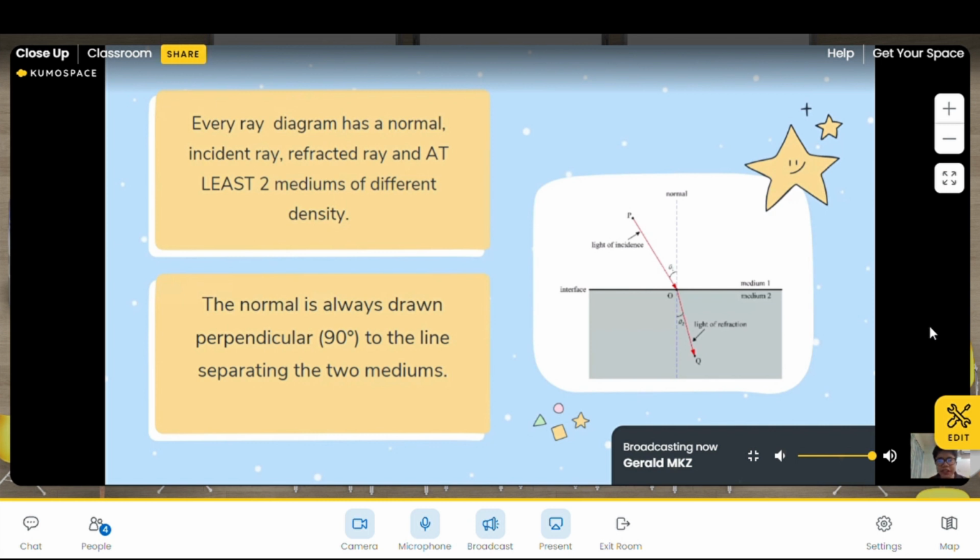Similar to this example, let's take a light source from the medium of less density as the top layer, shining light to the medium with higher density at the bottom layer. So if you see here, the moment the light hits the boundary, it begins to curve towards the normal. So this is how you draw a ray diagram for refraction from low density to high density.